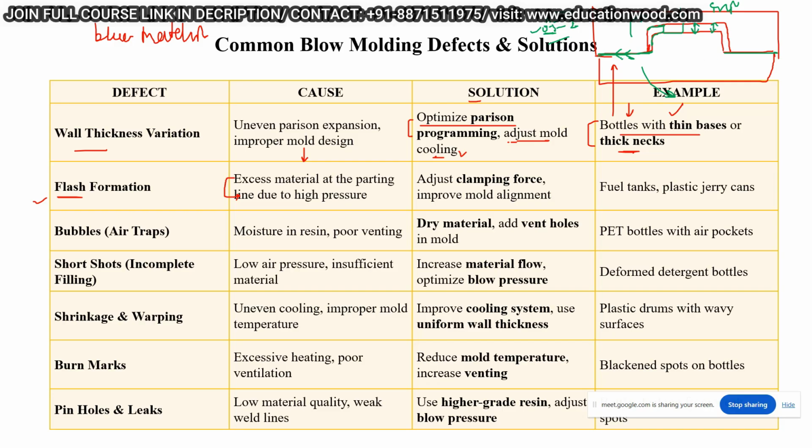So I will apply a blue material on the core or the cavity, and then I will match the cavity with the core. For example, I'm just coloring this core portion. When I match this cavity with it, if it is not stuck with the cavity, then the blue matching is perfect, and the core and cavity region is correct.